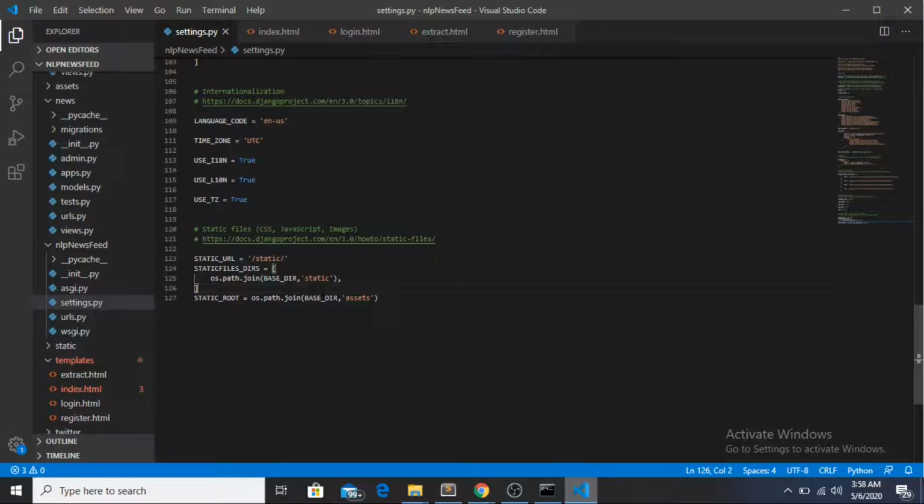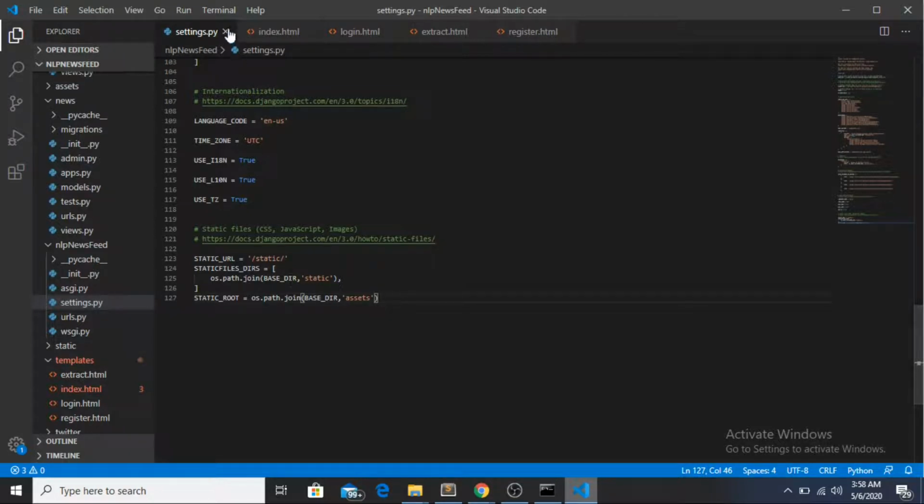I have mentioned the path over here, which is in the assets folder. So all of the static files, the images, javascript, and css, are there.